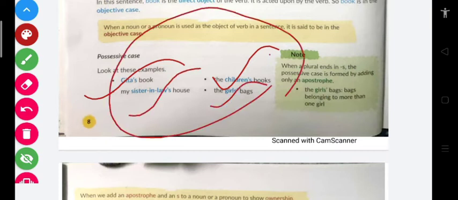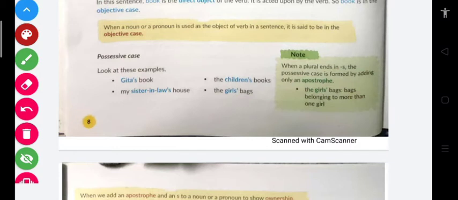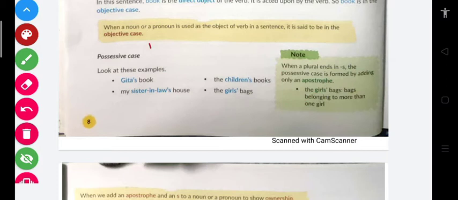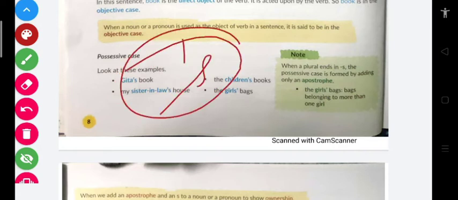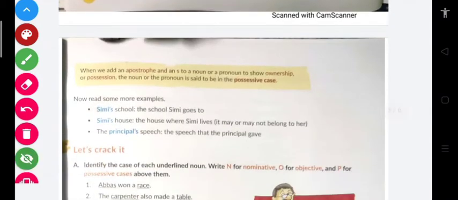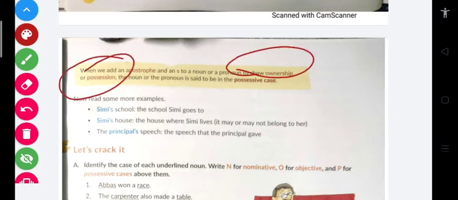So in the same way, when you have to represent the possessive case, just write the noun and apply an apostrophe. I repeat, just write the noun and apply an apostrophe. Okay, this is the sign of apostrophe. Clear? Now moving forward, when we add an apostrophe and s to a noun, it is talking about the same ownership or possession which I told you a few minutes ago.